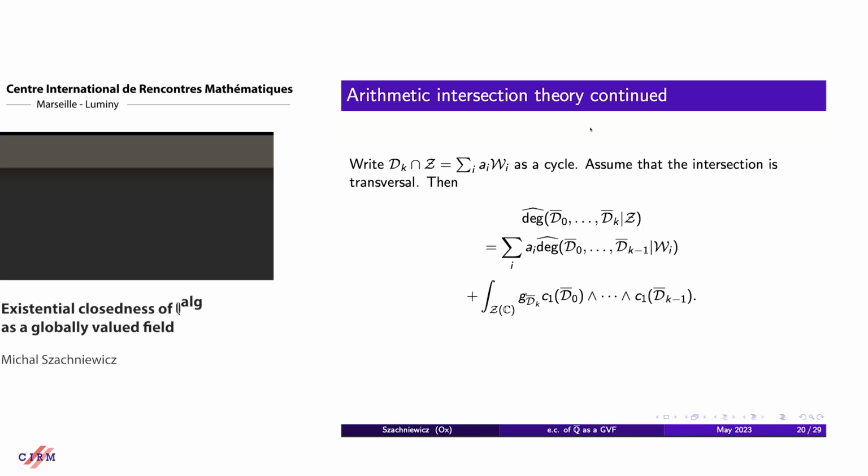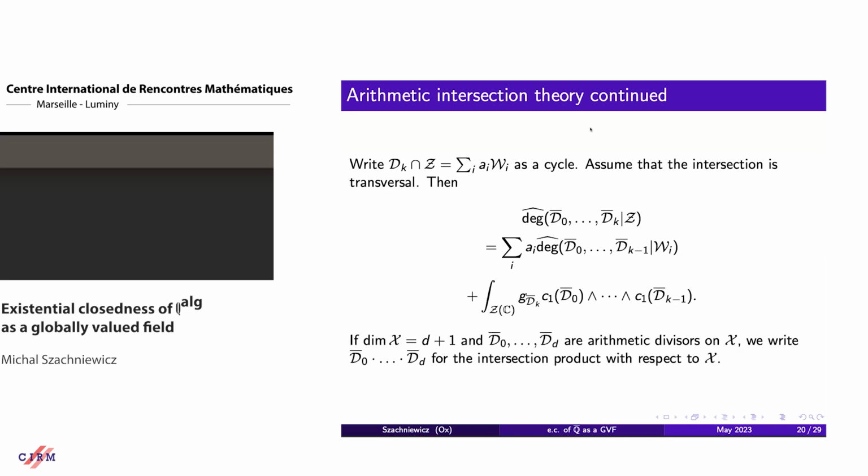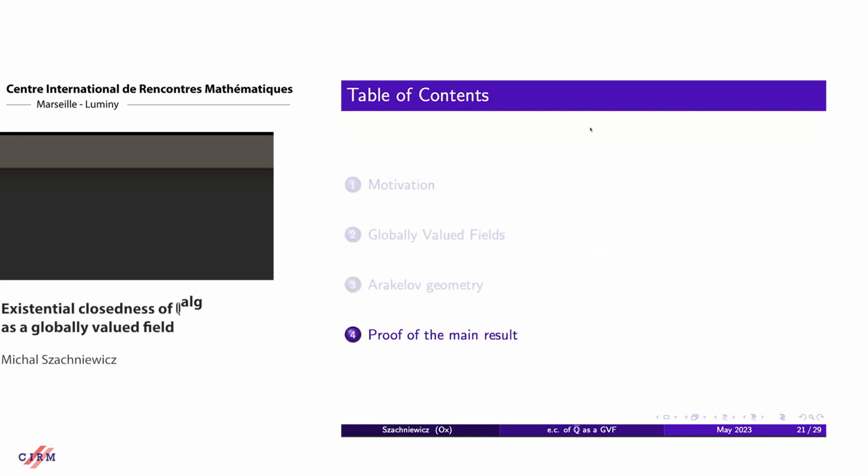One can also see these Chern classes as currents associated to the green functions. I don't think I have time to go into details here, but this is the analytic part of the formula. If we have a d plus one dimensional arithmetic variety, we write the intersection without the degree.